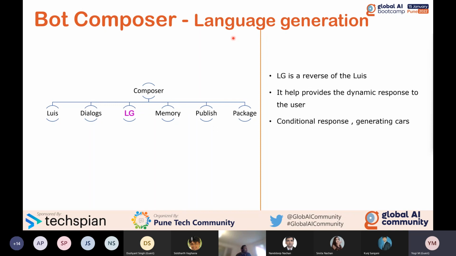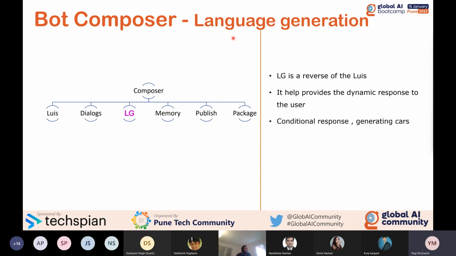And the main advantage of using LG is that it provides a dynamic response to the user. It's not a single hard-coded value. So users won't always receive the same message. They receive different types of messages using LG. I will show that also in a couple of minutes.